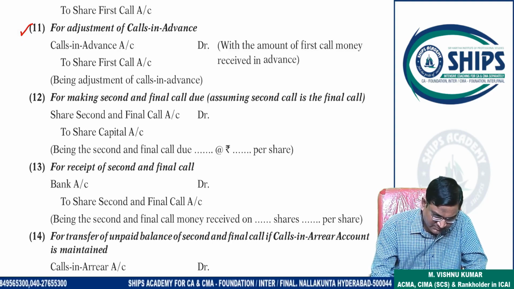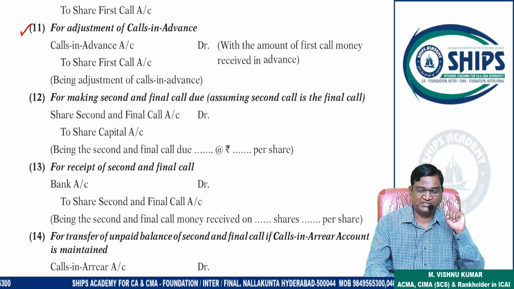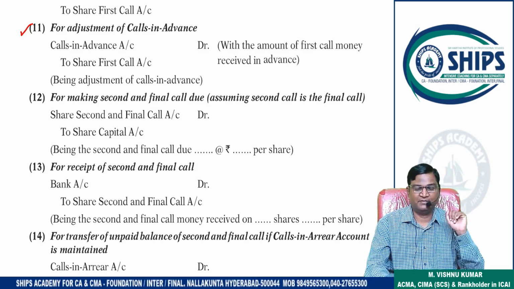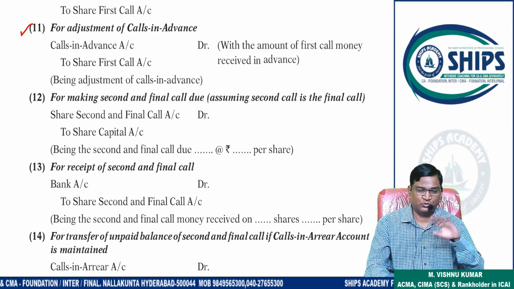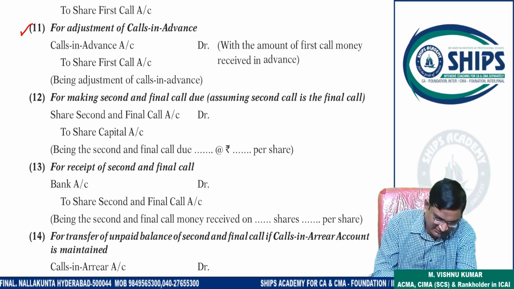Okay, in the previous example I clearly mentioned, in the initial example of Ram, we paid 42,000 rupees extra. From this, 30,000 adjusted in allotment, 12,000 adjusted in first call. So the remaining 8,000 only has to be paid now. So we have to adjust that here.